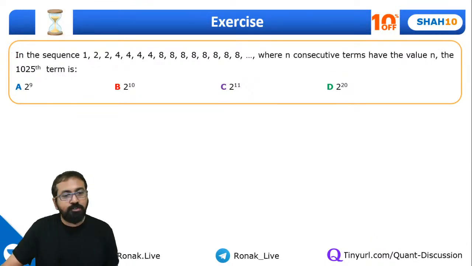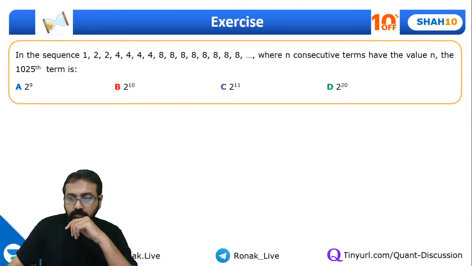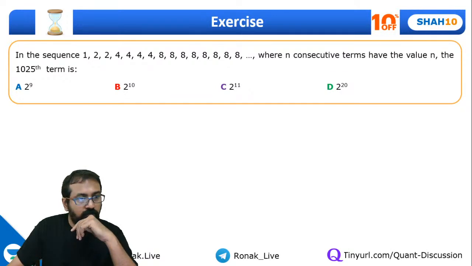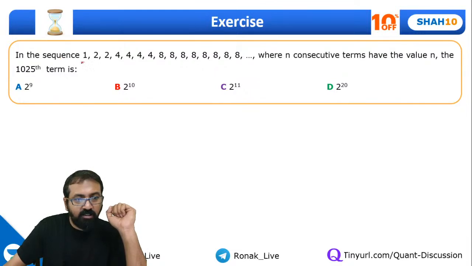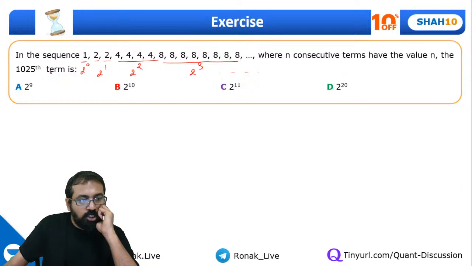Okay guys, so any answer for this? What's the answer for this question? See, 1, that is 2 raised to 0, we have written one time. 2 we are writing 2 times, which is 2 raised to 1. Then 4 we are writing 4 times. 8 we are writing 8 times, and so on. So we are asked to find the 1025th term.